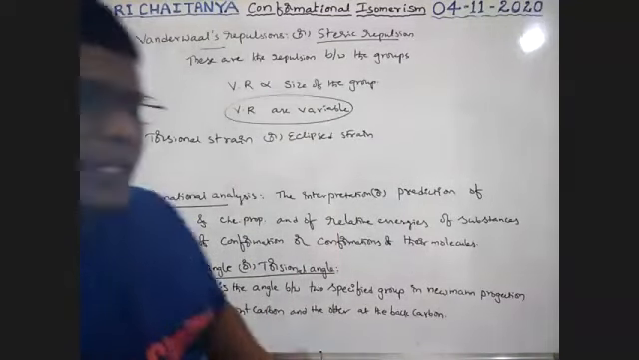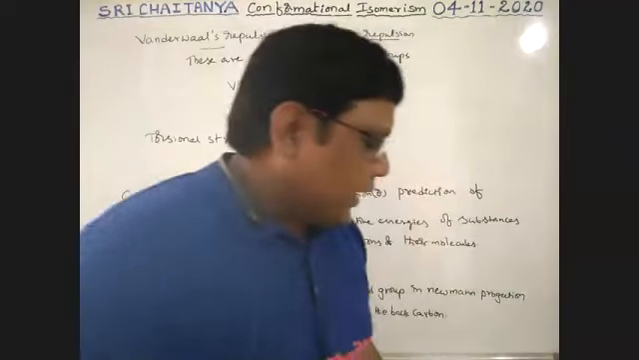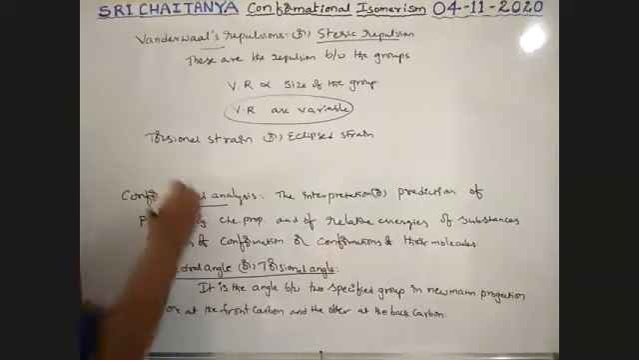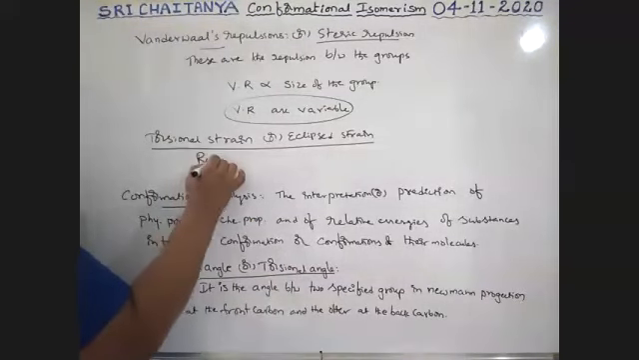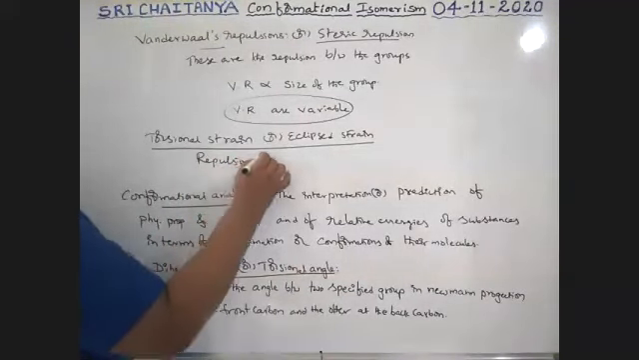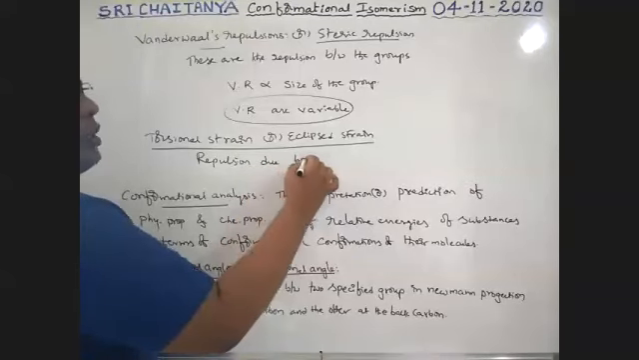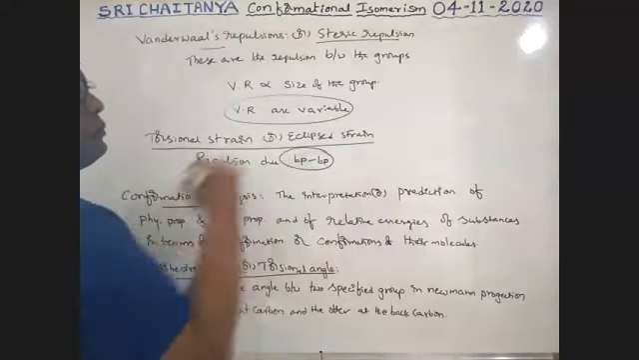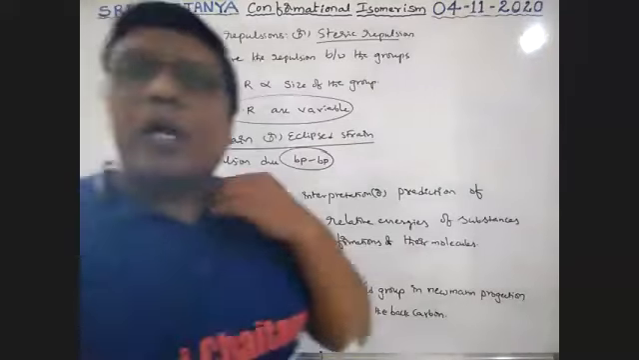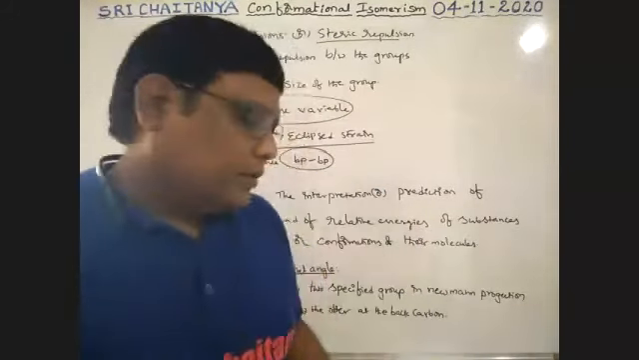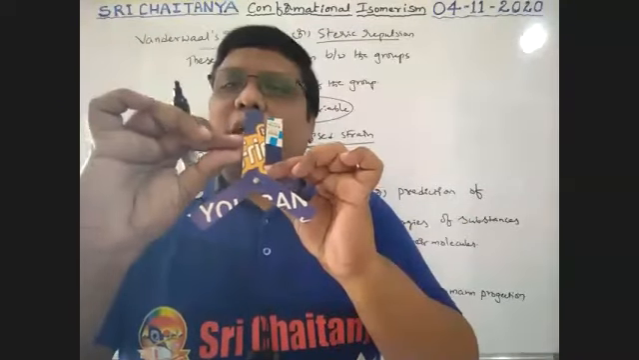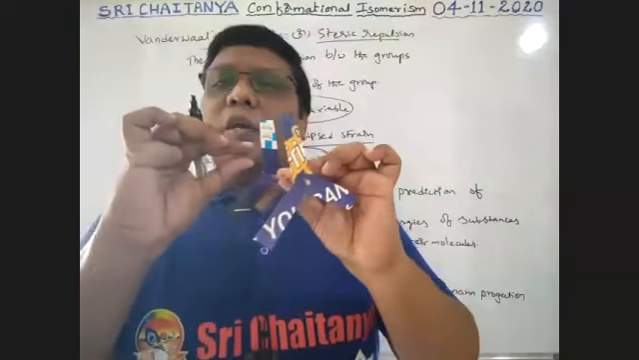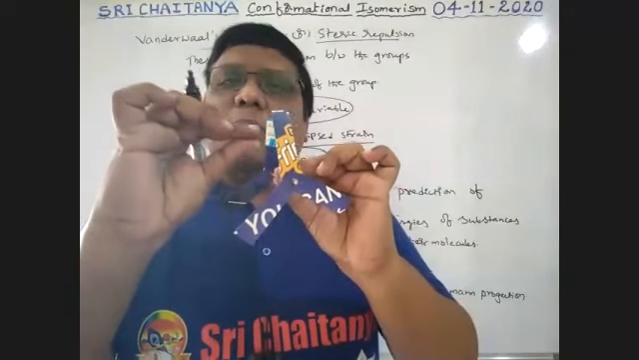So what is this torsional strain or eclipsed strain? That is nothing but, boys, here also repulsions due to bond pair and bond pair. See here once again. This is one bond, so here a bond pair is available. This is another bond pair. So between this bond pair and this bond pair, electronic repulsions are possible.